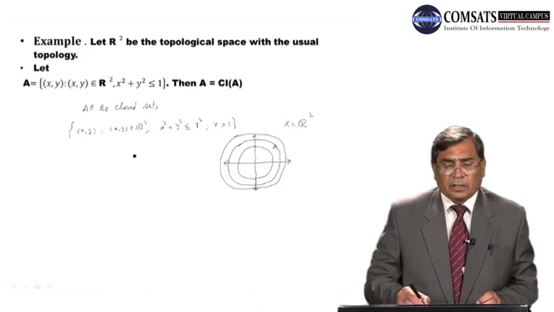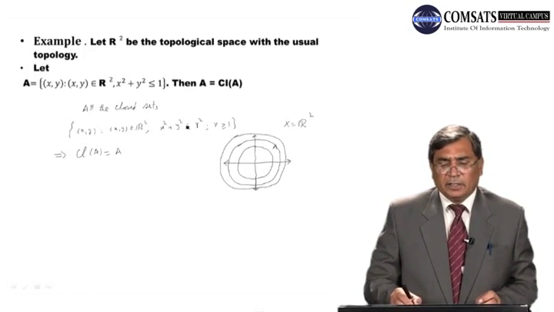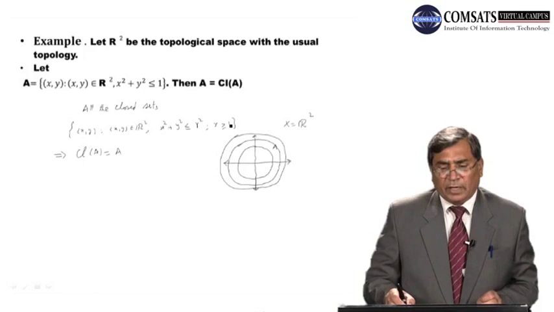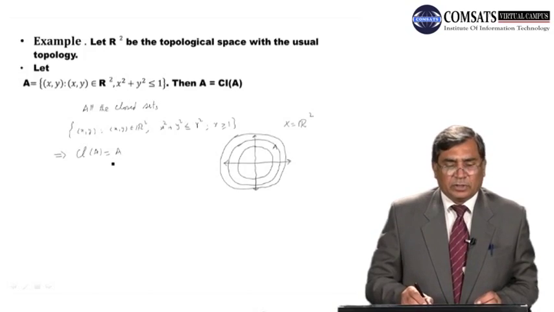So these all are closed disks containing A. This implies closure of A is equal to A. By their intersection, we will be getting x square plus y square less than or equal to r square when r is equal to 1.